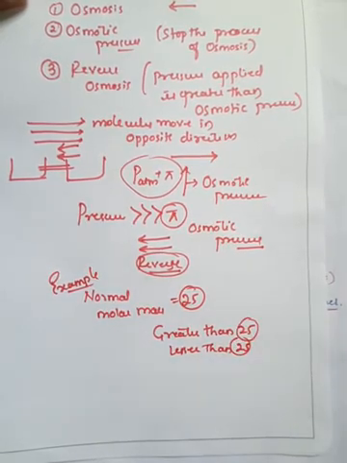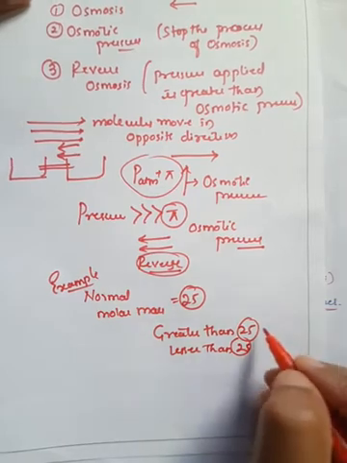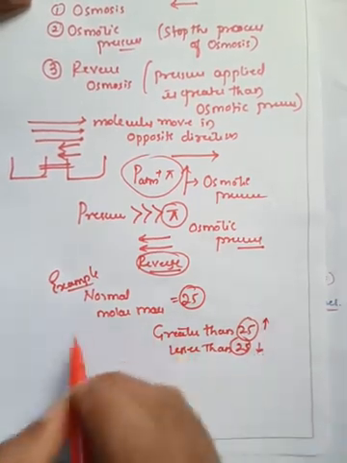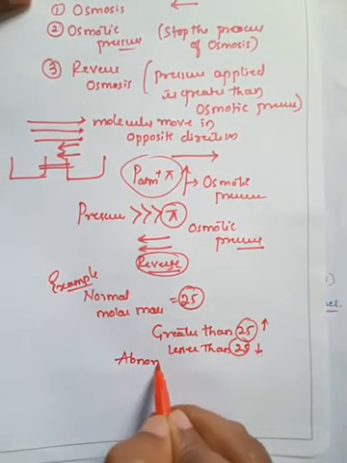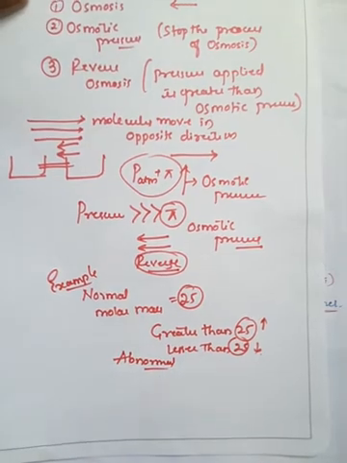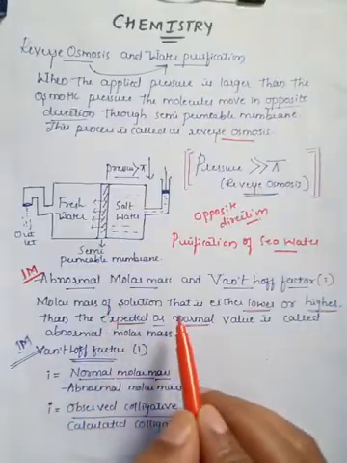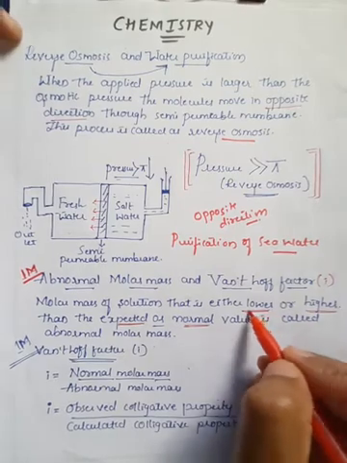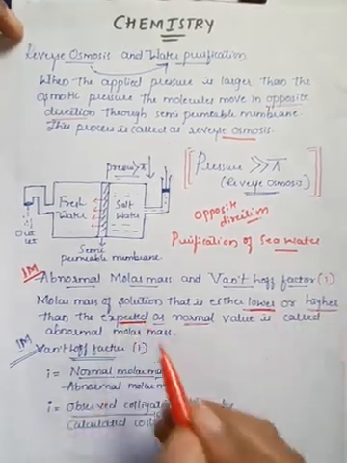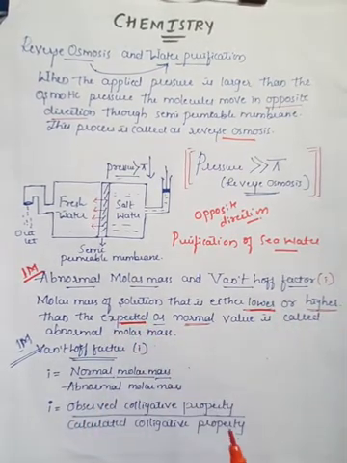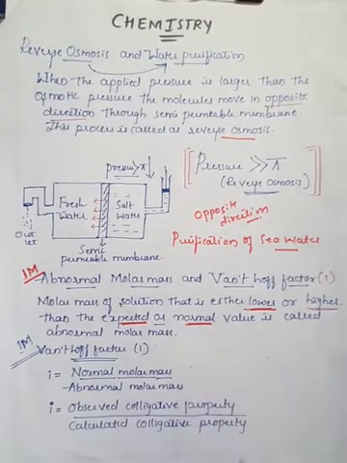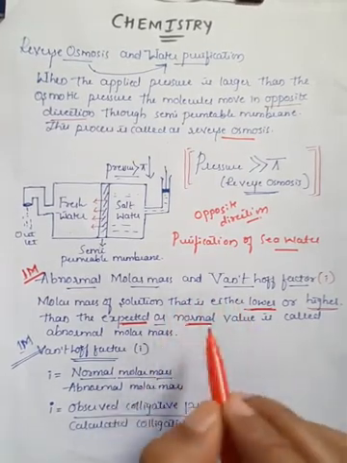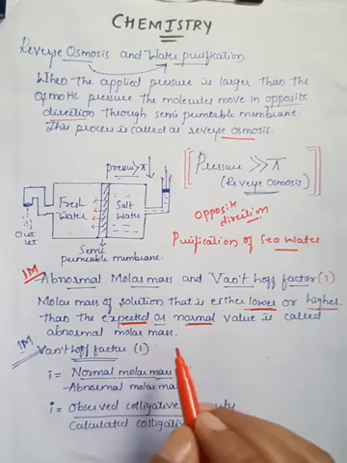If it is greater than 25 or lesser than 25, then it is called abnormal molar mass. Therefore, the molar mass of the solution, either lower or higher than the expected value, whatever value we expect, is generally called abnormal molar mass.